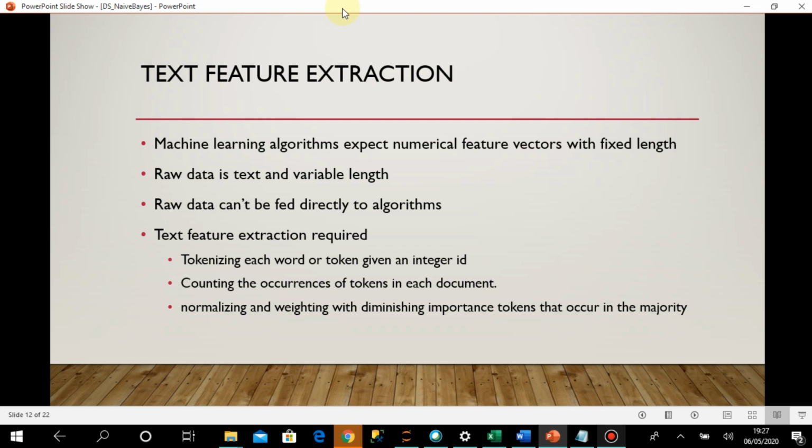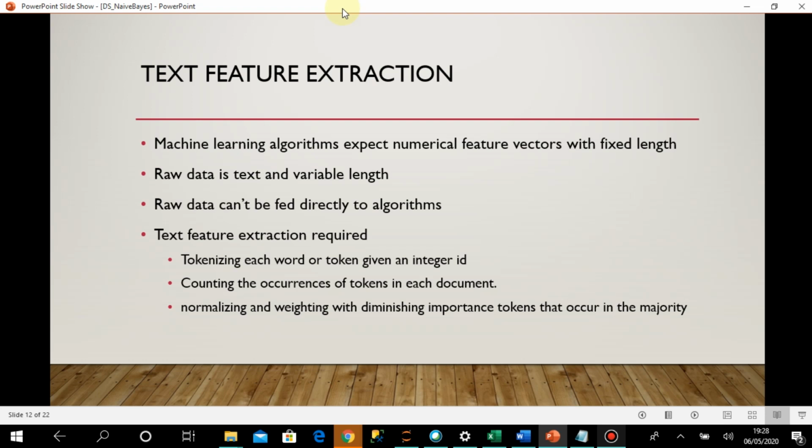In most cases it is better that we remove those words, because as they are very common and present in all the documents, they may not help in our prediction process when we are going to predict some outcome. So we can remove those words from the document. They are called stop words. Based on my requirement, I can remove a set of words from the entire process, and then I can do the normalization of the values.